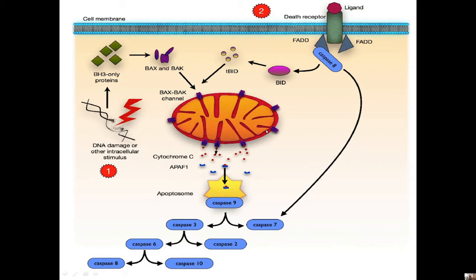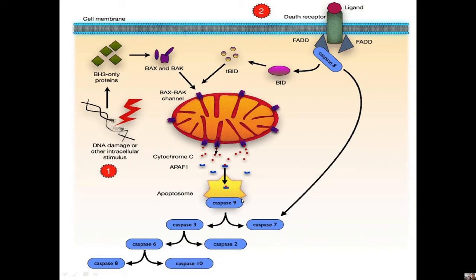Hence, the outer mitochondrial membrane becomes more and more porous, and the cytochrome C that remains in the intermembrane space of the mitochondria starts to leak out into the cytoplasm. The cytochrome C that was translocated into the cytoplasm associates with a large protein complex known as the apoptosome. Caspase 9 is a subunit of this apoptosome.